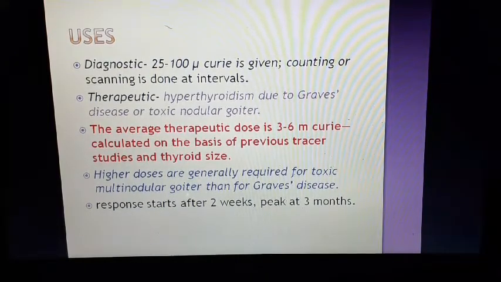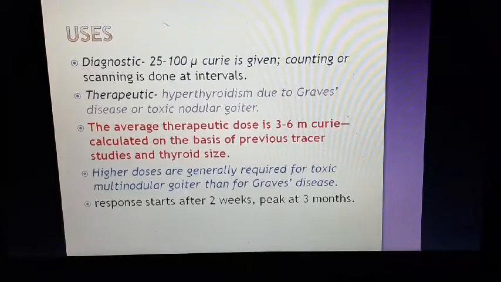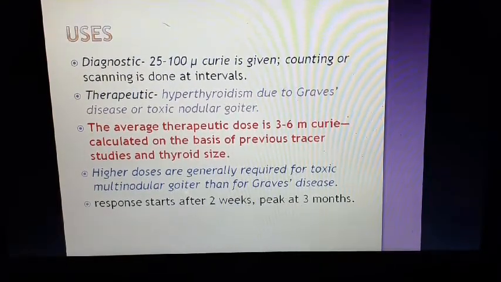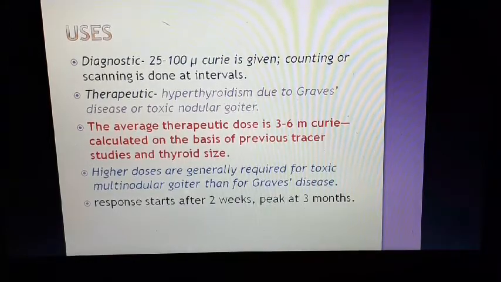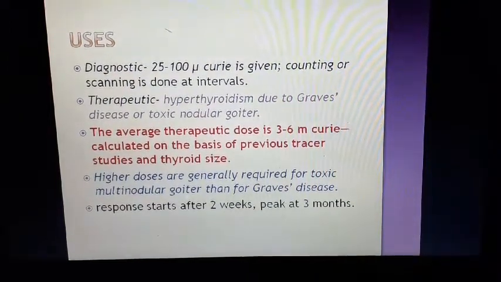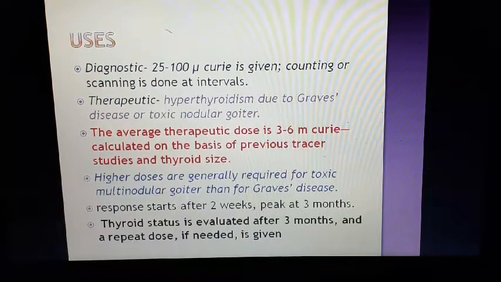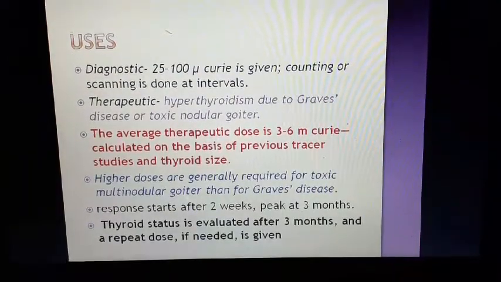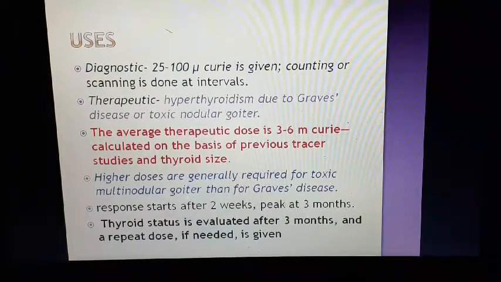But before that, often there are some sparks in thyroid hormone release, and that we can decrease by giving antithyroid drugs. But after 3 months, the patient will be put on T4 supplement to maintain the euthyroid state. Otherwise, the patient will become hypothyroid. So thyroid status is evaluated after 3 months, and a repeat dose if needed is given. If after 3 months the patient remains hyperthyroid, then a repeat dose of radioiodine can be given.